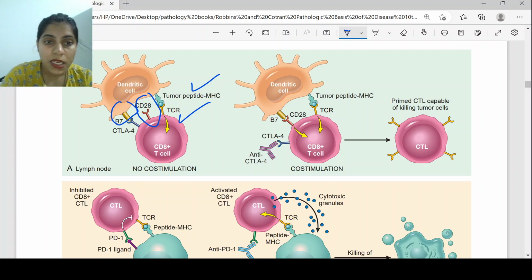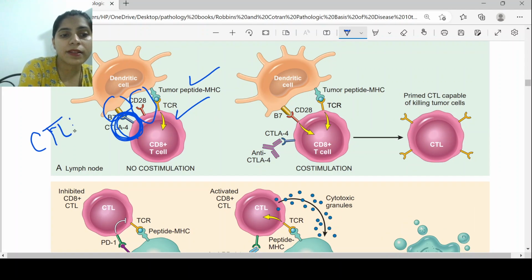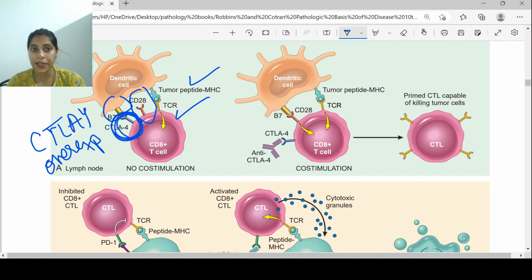But CD28 is not able to bind to B7 due to CTLA4 overexpression. The tumor cell is causing CTLA4 overexpression. This overexpression is leading to binding of B7 to CTLA4, and thus the co-stimulatory signal required through CD28 is not being provided.